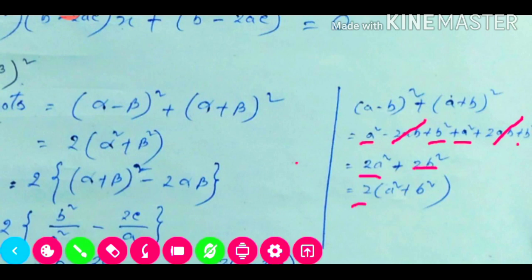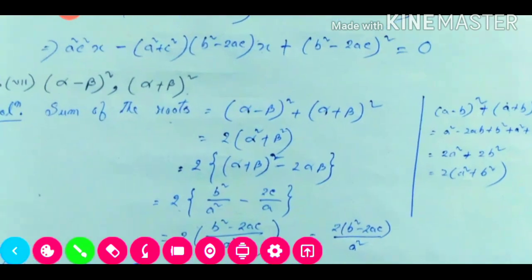Then we will take 2 common, so what remains is a square plus b square. So we are getting this. We are not making this long, only shortening, so this portion we are omitting. Now this a square plus b square formula we also know: this is alpha plus beta whole square minus 2 alpha beta.